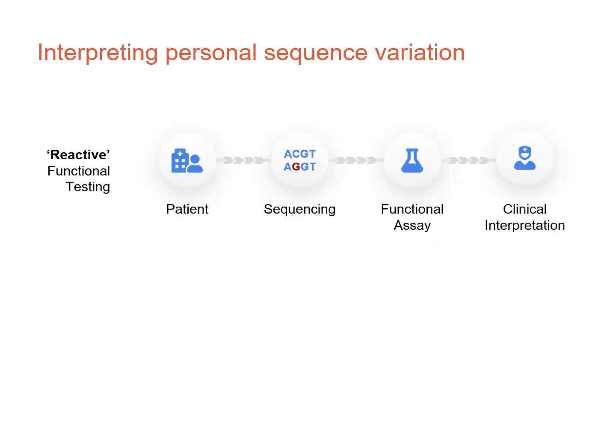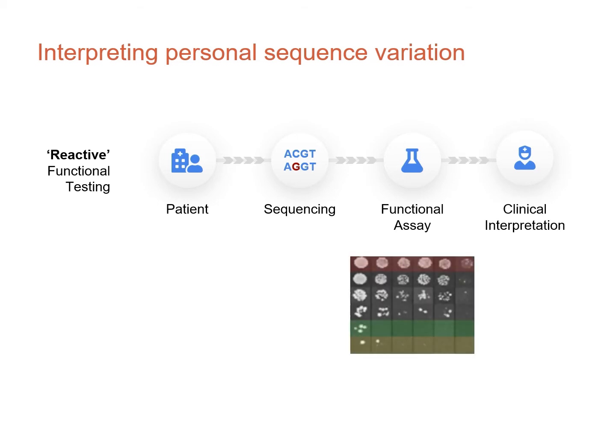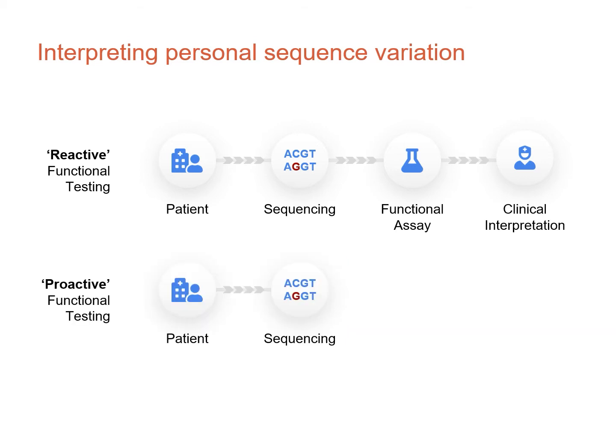Having many VUS poses a heavy burden to the interpretation of personal sequencing variation, because, like shown here, we often take a reactive functional testing approach. When a new variant is observed, it is interpreted based on available evidence. Functional assay could be performed for variants that were interpreted as VUS, providing new functional evidence that might reclassify this VUS into pathogenic or benign categories. However, functional testing can easily take weeks to years to complete and might need to be repeated when new variants are encountered. There is a proactive functional testing approach that doesn't require time-consuming and resource-intensive individual functional testing.